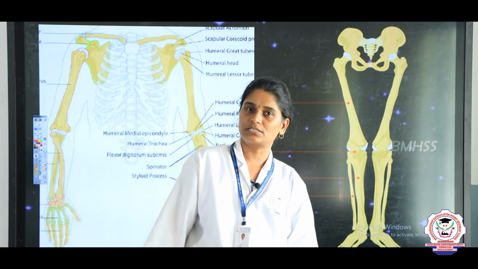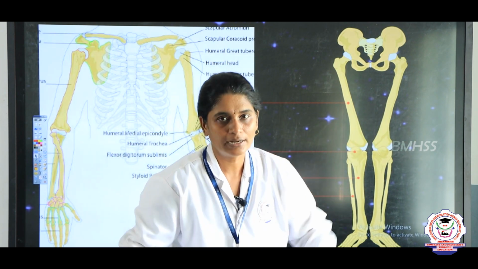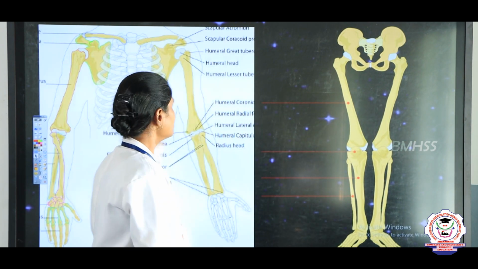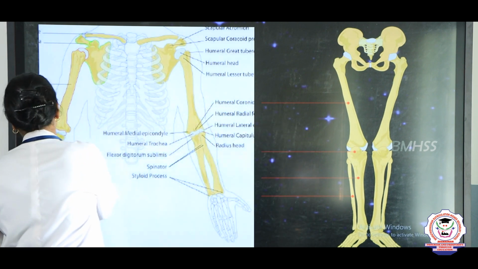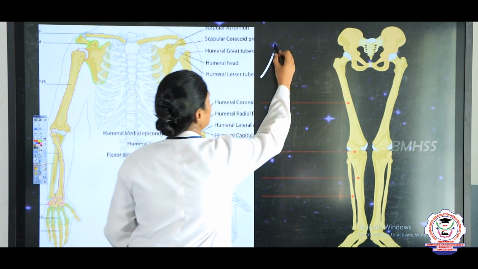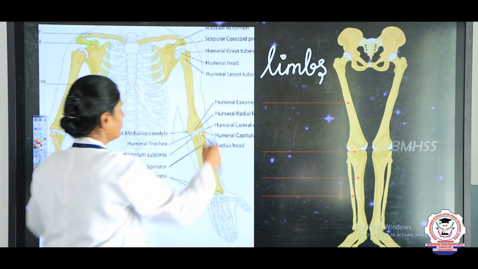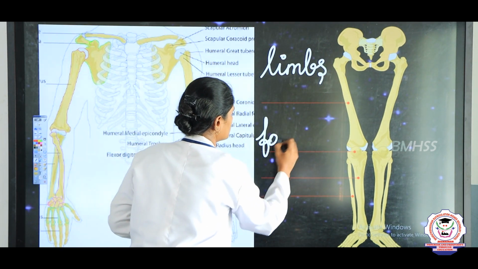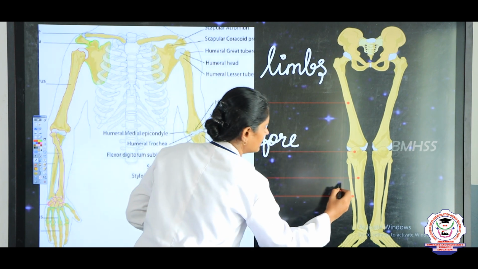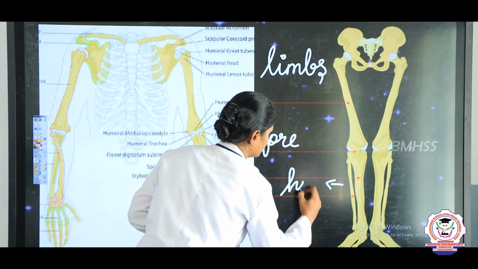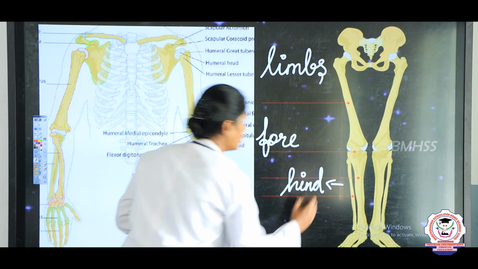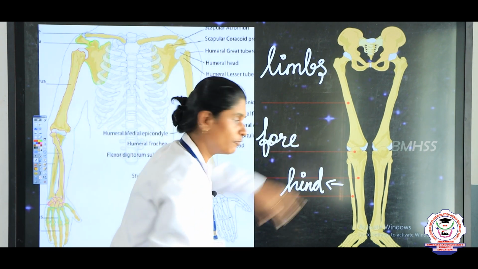So what is the appendicular skeleton? That is your arms and your legs. These are known as limbs. Okay. So this is your forelimb and this is your hind limb, right. So first we will see about the forelimb.